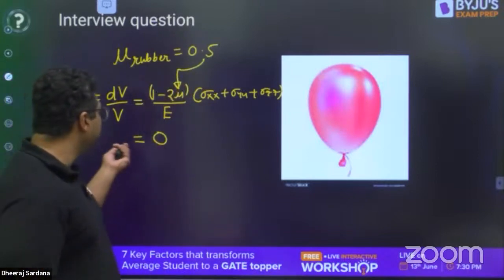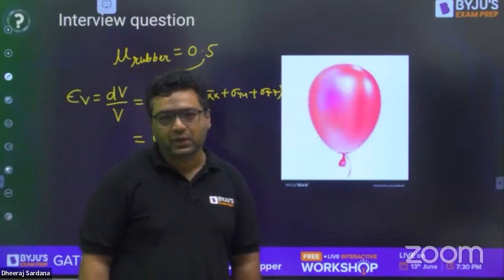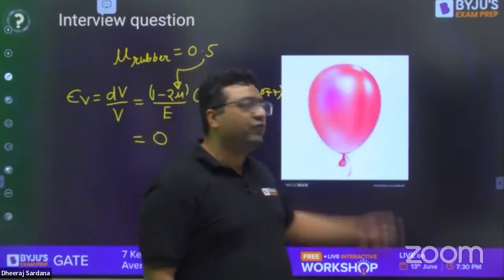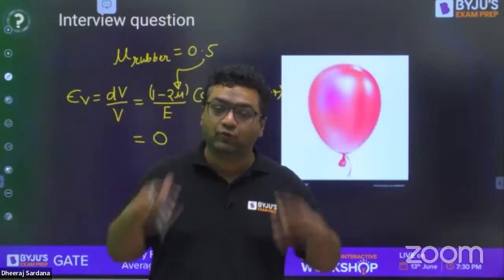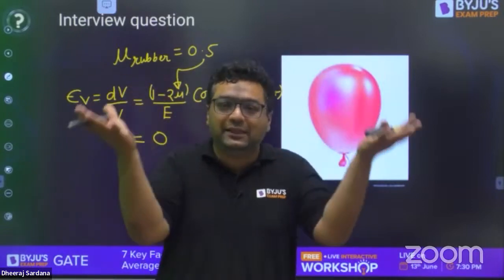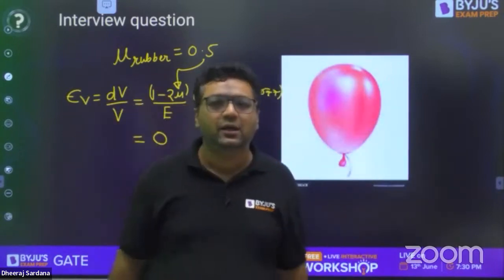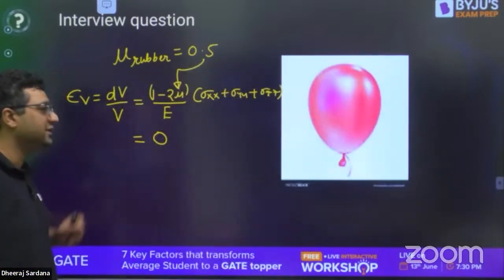So when you see this, it is saying that volume is not changing. So my dear, when you are going to fill the balloon by putting air inside it, obviously its volume will change because it will be increasing in size. The volume is going to increase. Then how can we say that volumetric strain is 0?